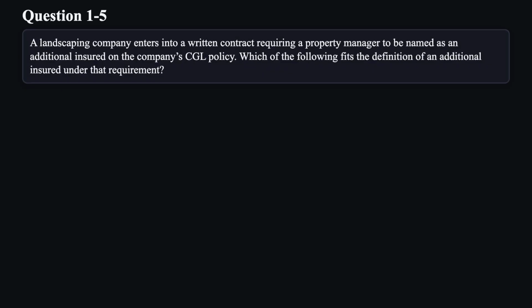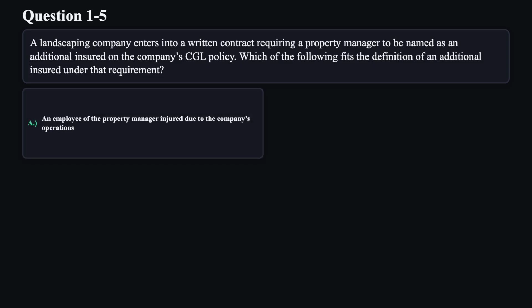Question 5. A landscaping company enters into a written contract requiring a property manager to be named as an additional insured on the company's CGL policy. Which of the following fits the definition of an additional insured under that requirement?